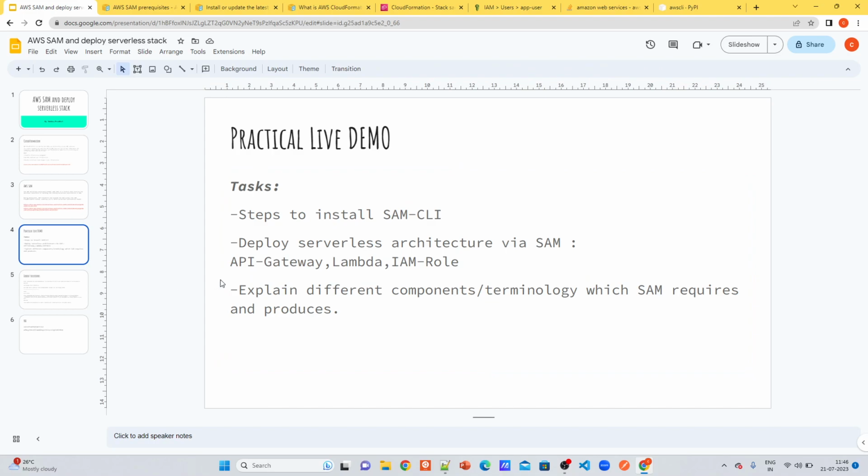And to note, if you are not familiar with these resources, please look into my other videos on API Gateway and Lambda. I will attach them in the description so that you will get more of an idea on what these resources are and why we are doing it.